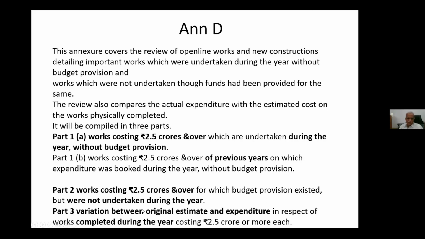और तीसरा, variation between original estimate and expenditure in respect of works which are completed during the year costing more than 2.5 crores. ये पार्ट 3. तीनों पार्ट में ये एनेक्सर डी बनाना है। ये बहुत मुश्किल का काम है। ये तो normally, in my experience, normally this statement will be given in the end.